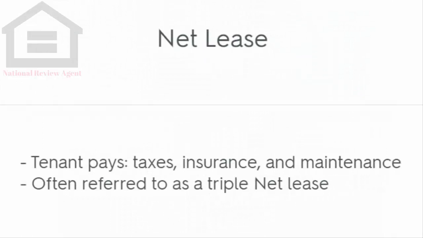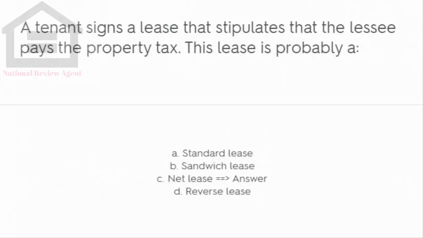Net lease: the tenant pays taxes, insurance, and maintenance, often referred to as a triple net lease. A tenant signs a lease that stipulates that the lessee pays the property tax. This lease is probably: A. Standard lease. B. Sandwich lease. C. Net lease. D. Reverse lease.